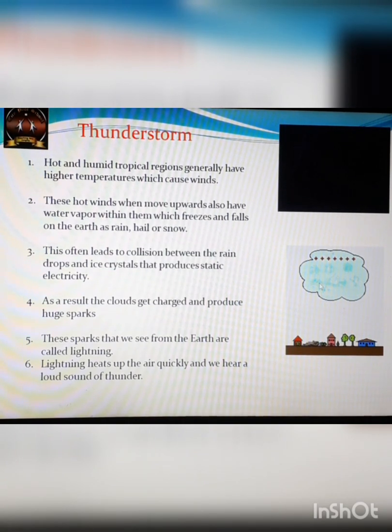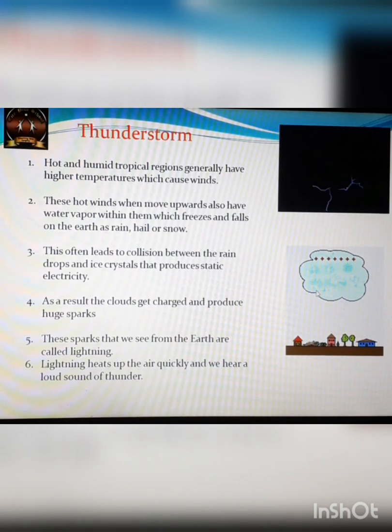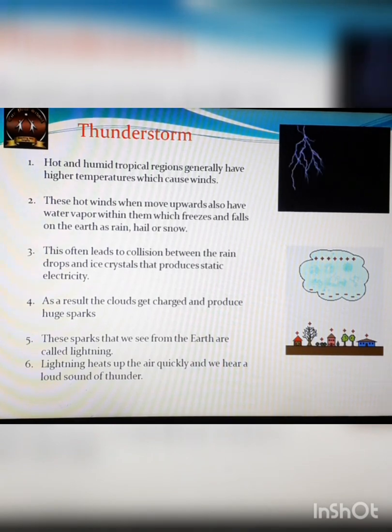Okay, now what happens that in this particular cloud, these ice particles continuously collide on each other. Okay, and we have seen that when we rub two objects on each other, charge is produced. So when the ice particles in the thunderstorm cloud collide against each other, they are charged. And when they get charged, the heavier particles which are positively charged go on the upper side of the cloud. Okay, and the negatively charged particles come down to the lower side of the cloud.